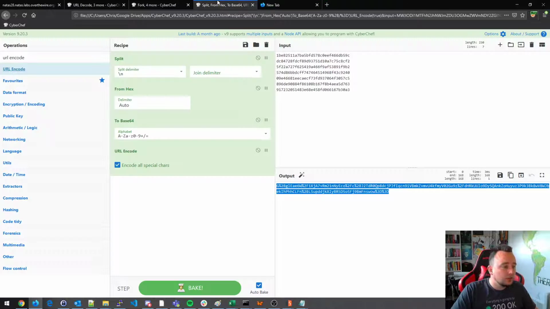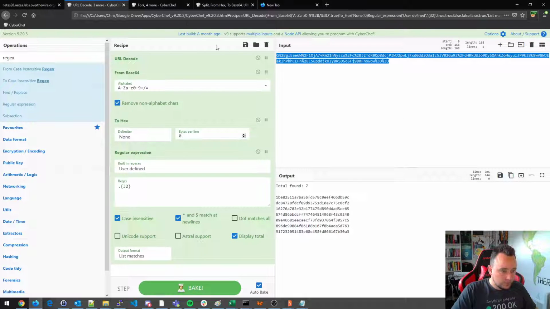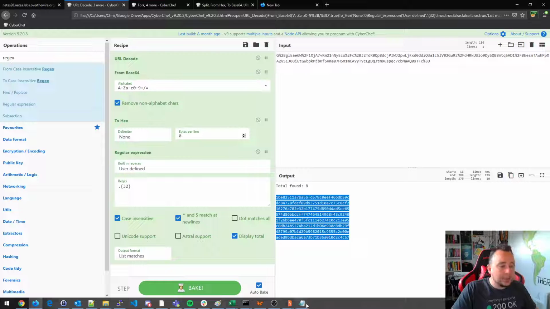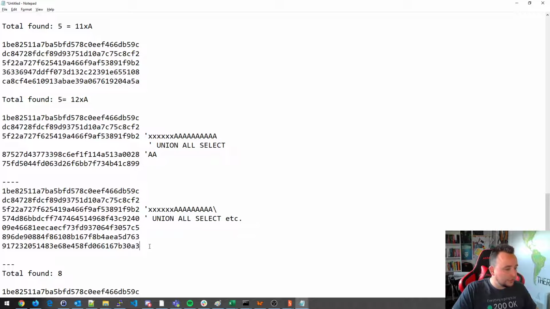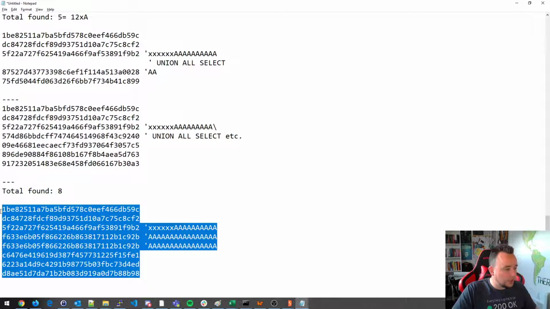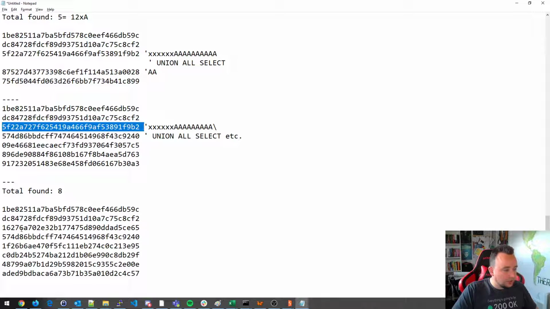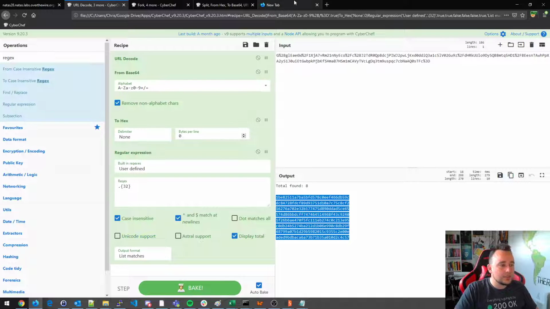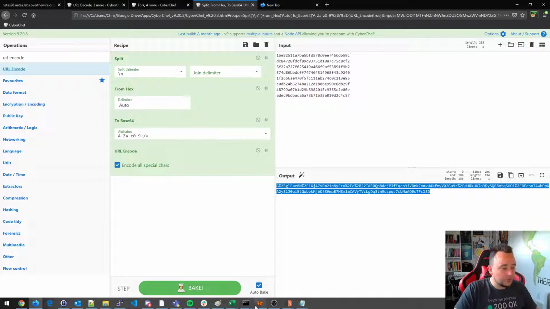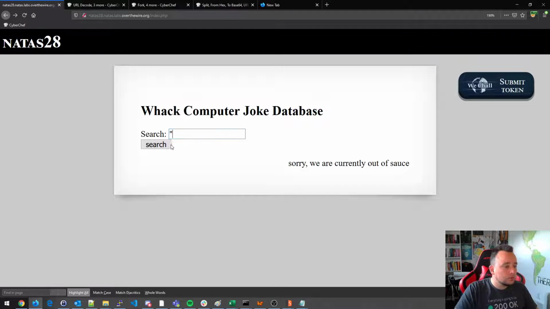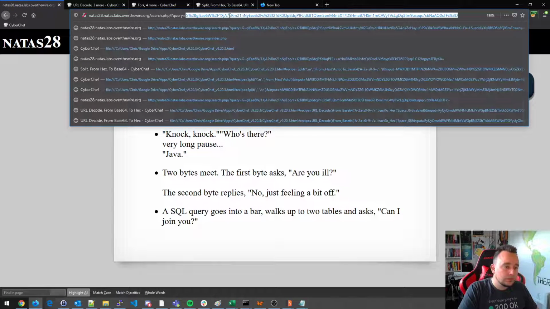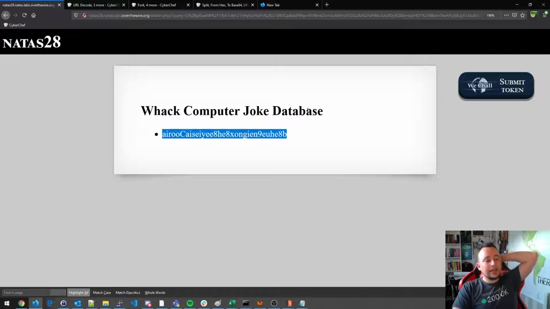Now we take this here and we split it into blocks. So now we have the different blocks, and we carefully replace the blocks that we want to modify. So here, for example, I think we're going to do this one. We take this one here and we replace the third block that contains a slash, just like we did before. And let's see what happens now. Put it in here. We have the encrypted string. Let's search here, we'll do it up here. And just like that, we got the password to the next level.